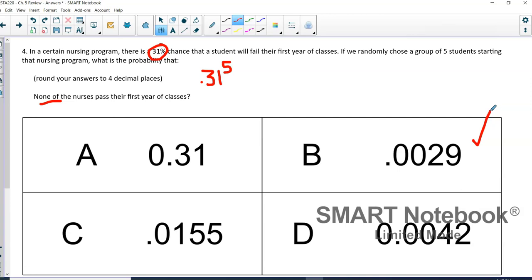Okay, so we do that because we assume that each of these people starting the nursing program has a 31% chance of failing their first year of classes. So we just multiply all those probabilities together. We're raising it to the 5th power because there was a group of 5 students. So that's why we're using 5.